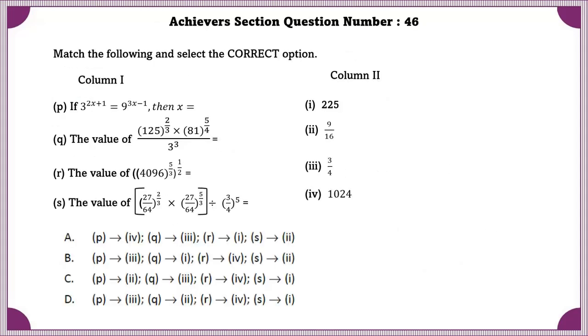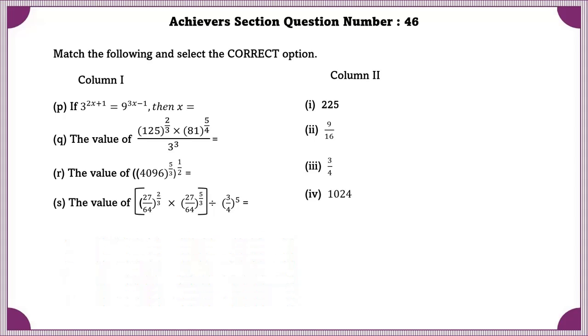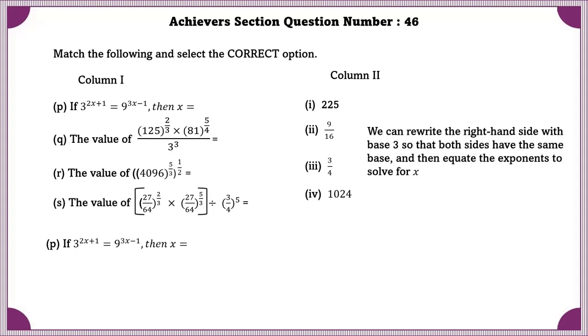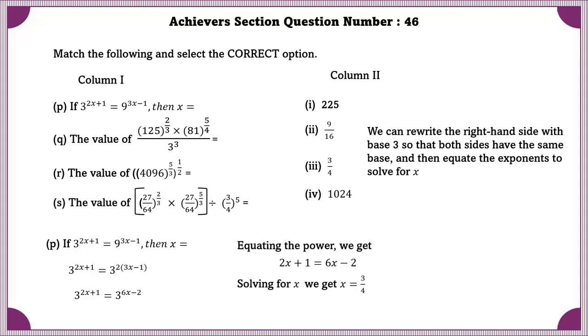Achiever section question number 46. Match the following, select the correct option. P. If 3 to the power 2x plus 1 is equal to 9 to the power 3x minus 1, then x is. We can rewrite the right-hand side with the base 3 so that both sides have the same base and then equate the exponents to solve for x. Now equating the power, we will get x as 3 by 4.